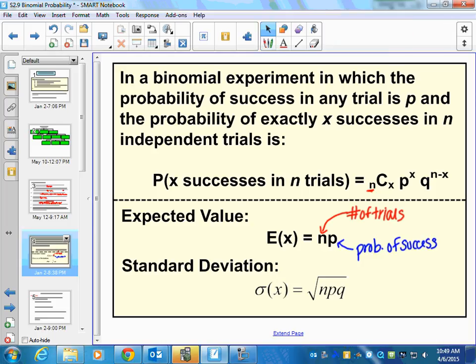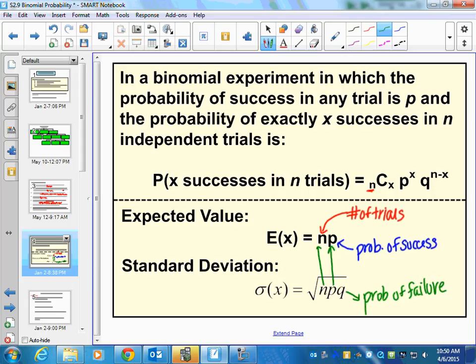And lastly, what I just want to restate is this n is the same as that n. This p is the same as that p. And then the q is new too. So p is the probability of success. q is going to be the probability of failure. So it looks like that. Notice we're using the same variables in the formula that we're going to need tomorrow.